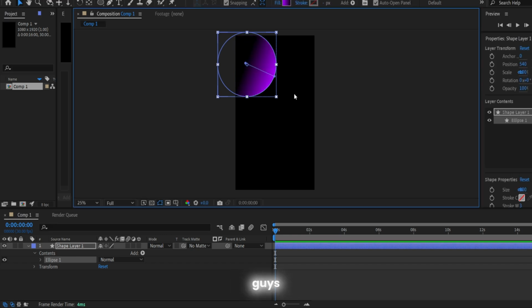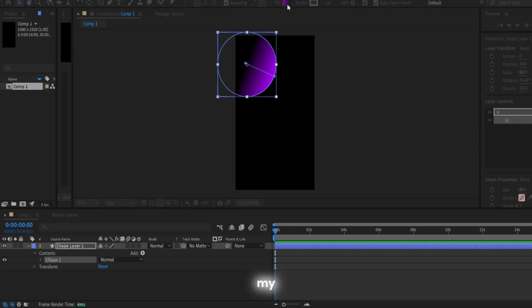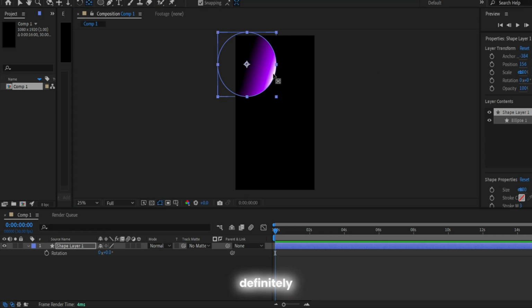I don't know guys why you can't see my gradients window. Now I'm already in the gradient window, so I just want to add the white color at the end, so you will now definitely see it.